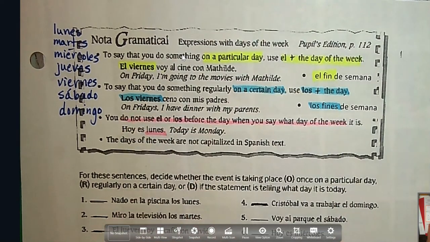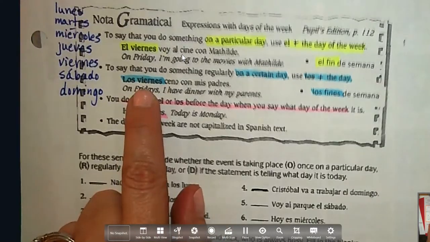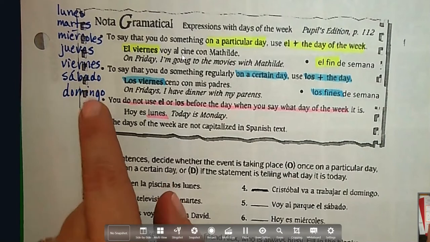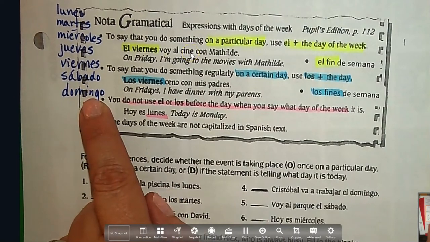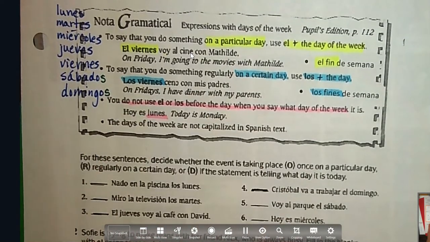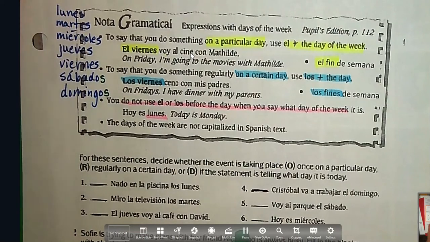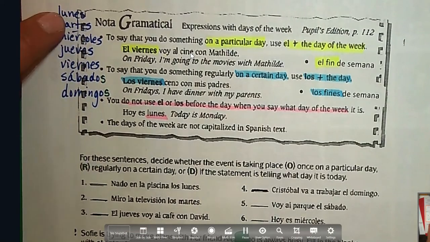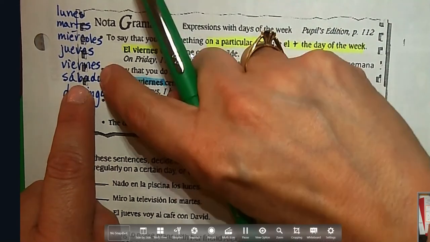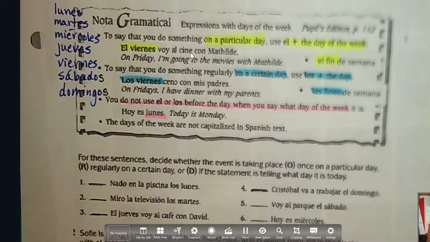Now I want to point out that when you're saying a regular scheduled event with the plural, sábado and domingo will need to become plural also. So if you're going to say on Saturdays, you've got to add an S here. And on Sundays, you've got to add an S here. You don't on the others because they already ended in S. So we're not going to add another ES and say luneses. So it would be el lunes or los lunes, but el sábado on Saturday, los sábados on Saturdays. So keep that in mind.